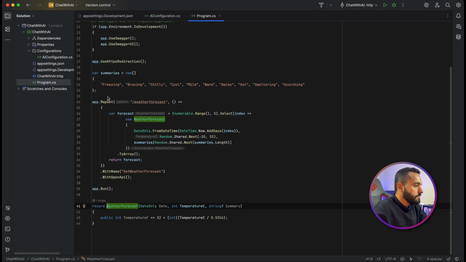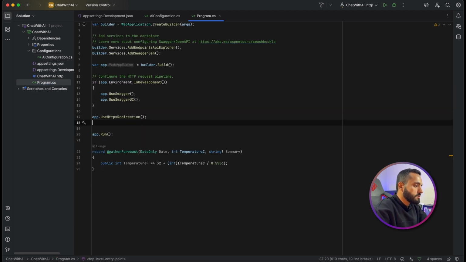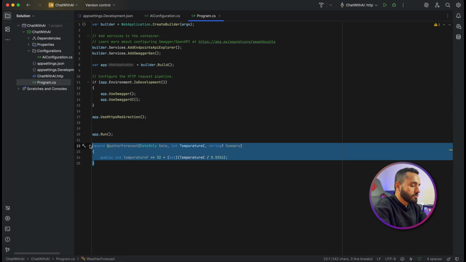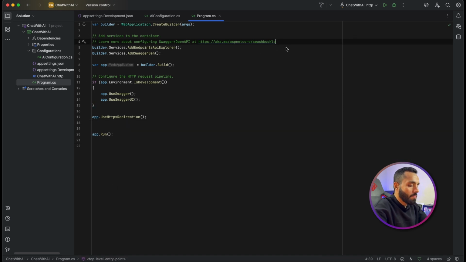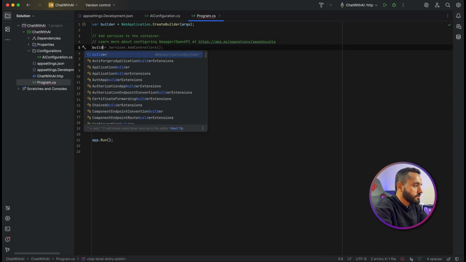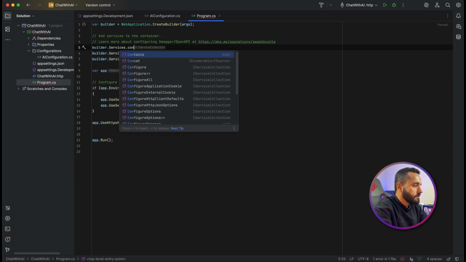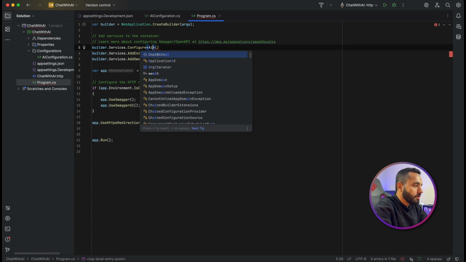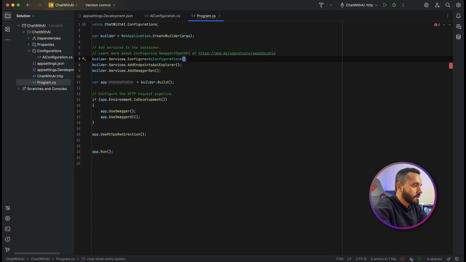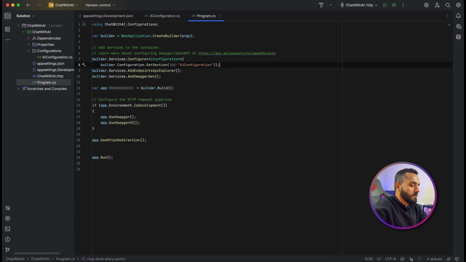Now in my Program, delete all of these things not required in our application and add builder.Services.Configure AIConfiguration with builder.Configuration and get the section of the AIConfiguration from the appsettings.